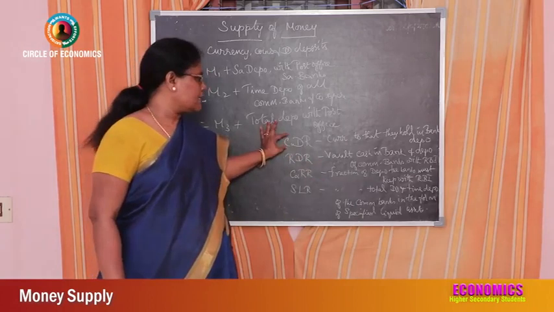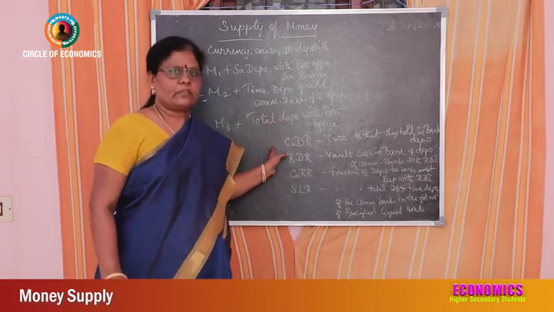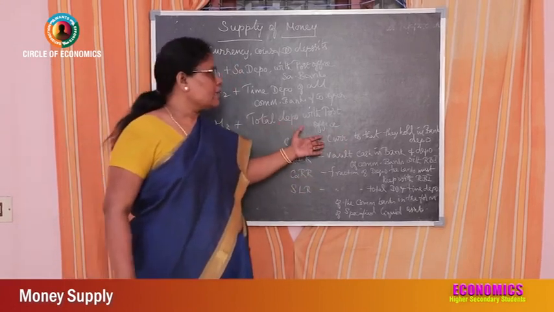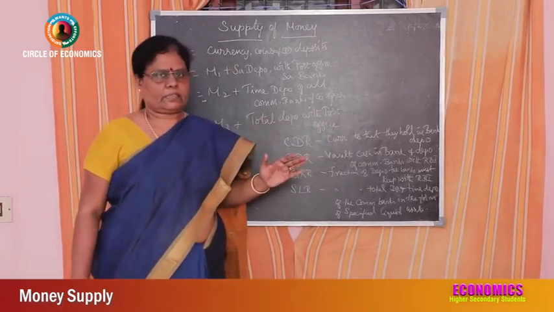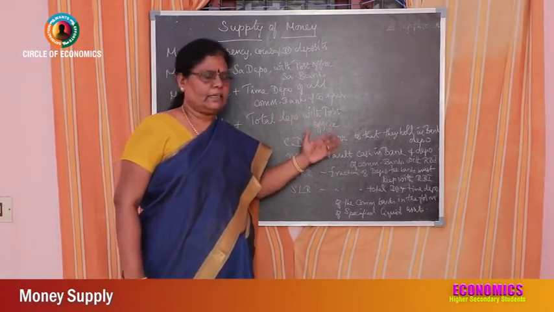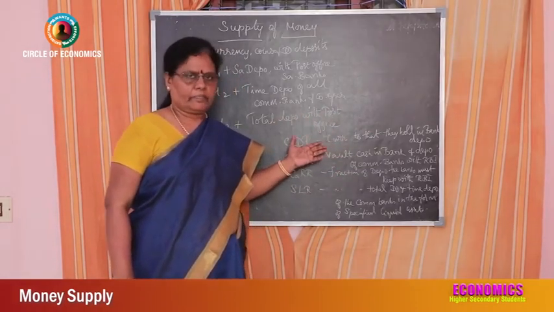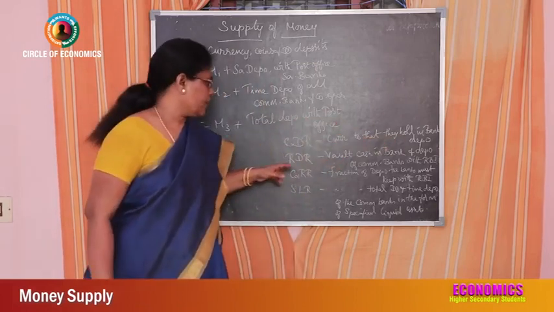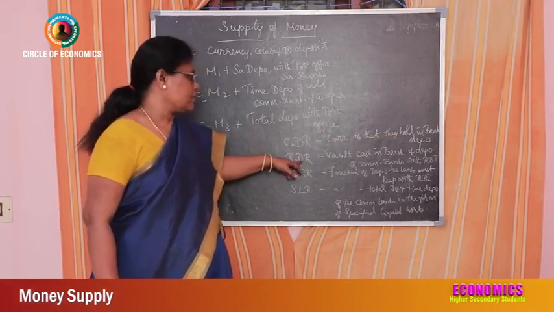So what is this currency deposit ratio? It is the total currency held in the hands of the public to that they hold in bank deposits. So it is the ratio between the currency that is held in the hands of the public to that they hold in bank deposits.